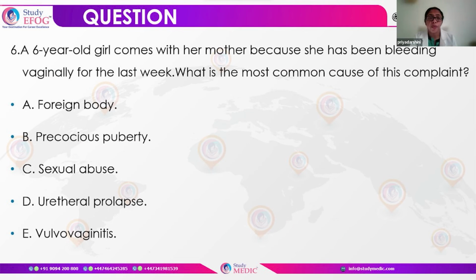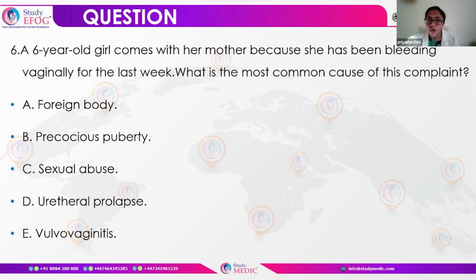Another scenario, we have a 6-year-old girl who comes with her mother because she's been bleeding vaginally for the last week. Now, what is the most common cause of this complaint? For young girls coming with bleeding, we have to see whether it is a foreign body, or a case of precocious puberty, abuse, urethral prolapse, or vulvovaginitis. All the options discussed here can be a cause of bleeding.